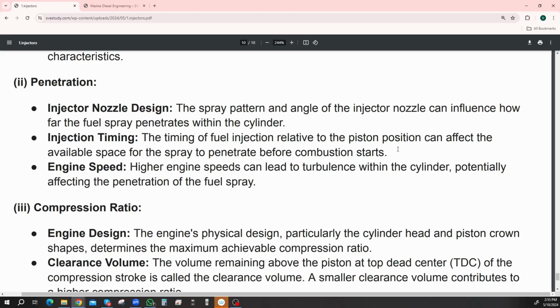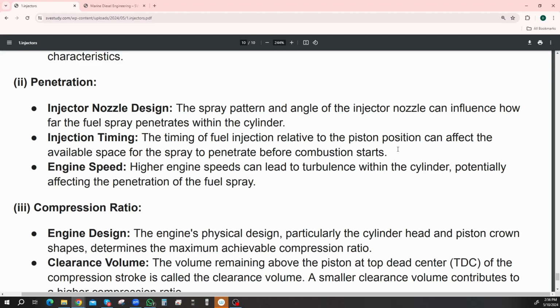Injection timing. The timing of the fuel injection relative to the piston position can affect the available space for the spray to penetrate before combustion starts. Yes, you want to be spraying it into a large volume, not a small volume, so you want to wait until it's at bottom dead center or something like that. Or just before that. Higher engine speeds can lead to turbulence within the cylinder, potentially affecting the penetration of the fuel spray.